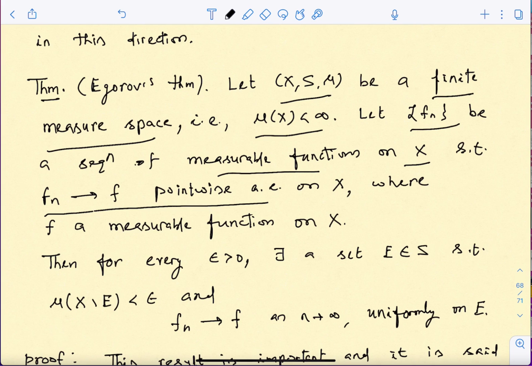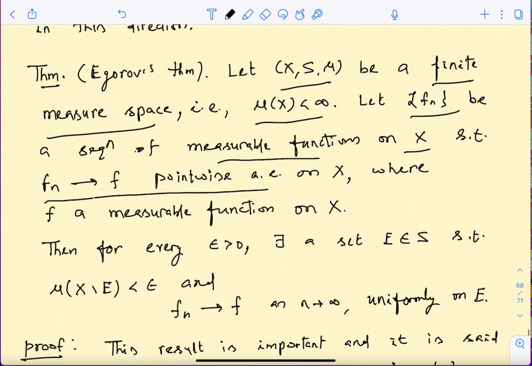Okay, so in this setting, what you can actually guarantee is that you can get uniform convergence, but of course not on the full space, because we just saw an example. But up to an epsilon you can do that.